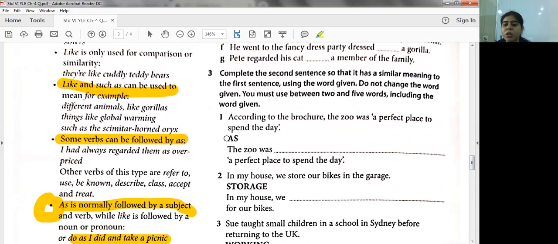According to the brochure, the zoo was a perfect place to spend the day. And the second part is the zoo was dash a perfect place to spend the day. So the zoo was described in the brochure as. So your answer will be described in the brochure. The spelling of brochure is there in the question itself, students. Do not make a mistake. The zoo was described in the brochure as a perfect place to spend the day.